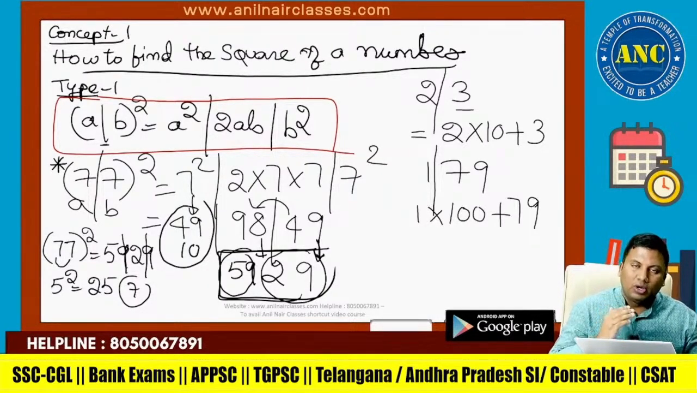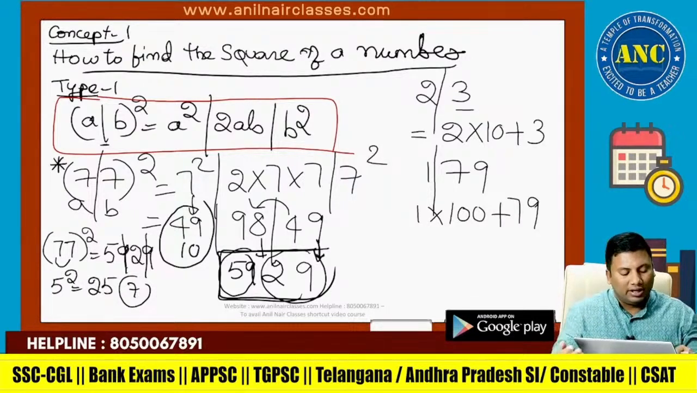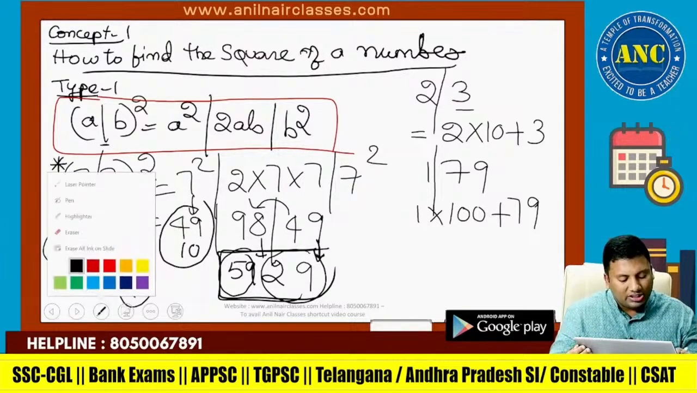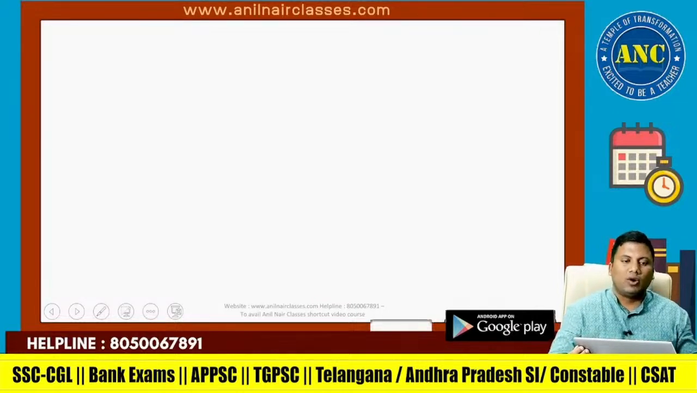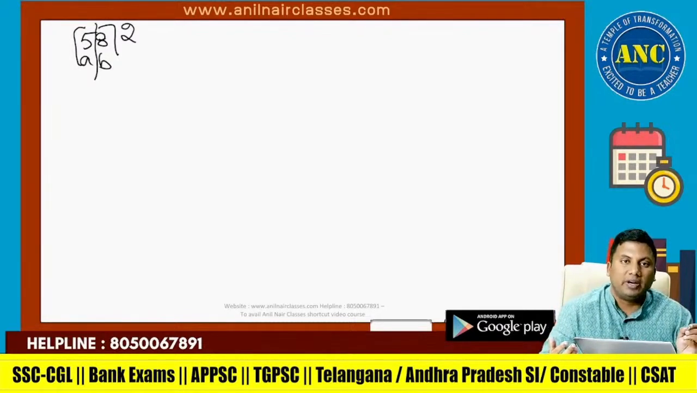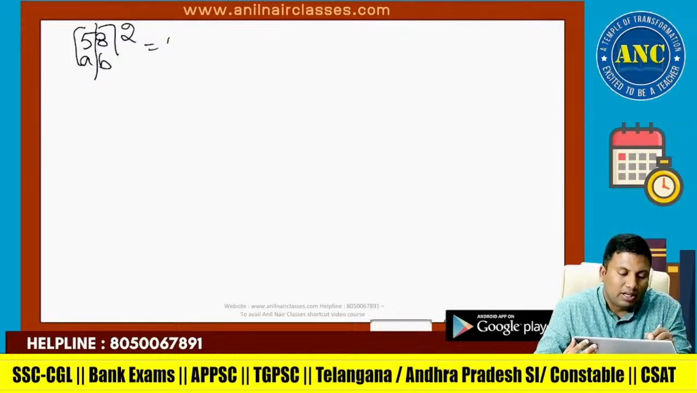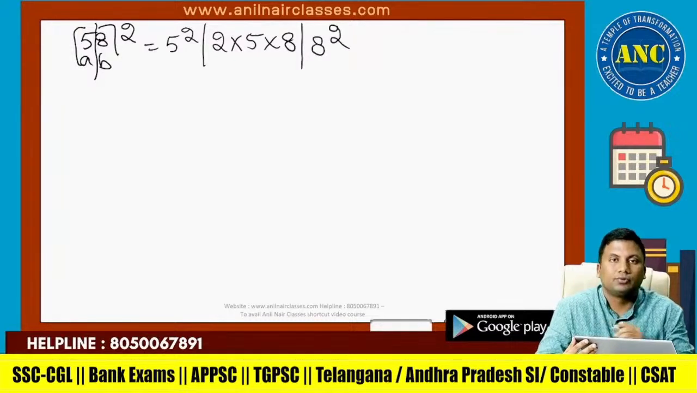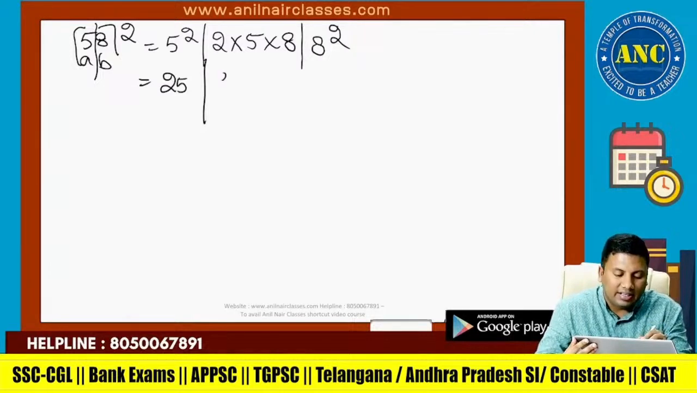We will do one more example, then we will go to a 3-digit number. I hope it is clear. Suppose it is 58 square. One more example, because Ashok said I should go at a moderate speed; I will take maximum examples. A is 5: A square, next is 2AB, and next is B square. 5 square is 25. 2 fives are 10. 10 eights are 80. 8 square is 64.